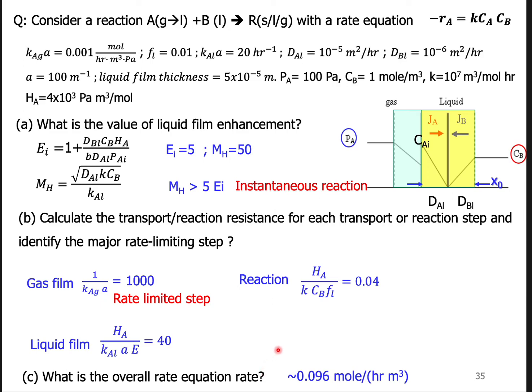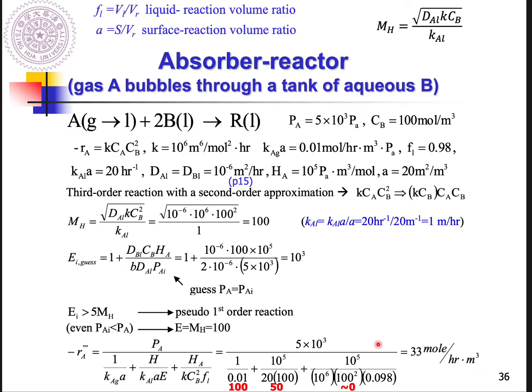And finally, as long as you know this one, you can get the overall rate equation by what? Use the PA to divide it by total resistance. You just sum this up, then you can get a roughly consumption rate or overall rate equation for these experiments. So this is how we usually deal with our experiments. And following, probably you have the other examples, but this is a special case.